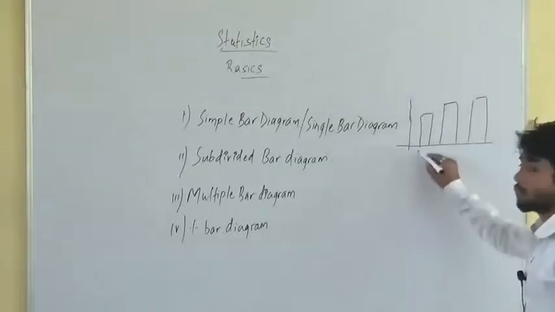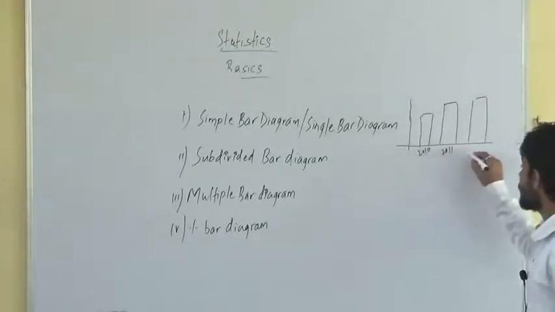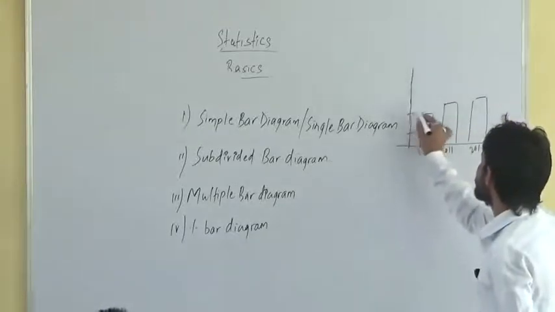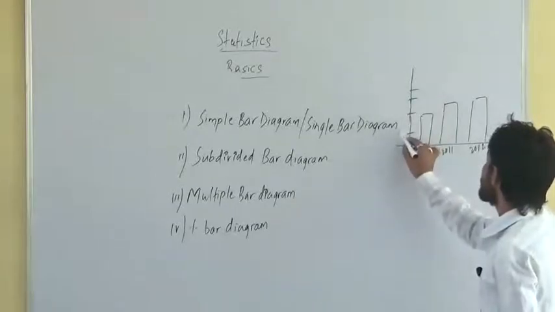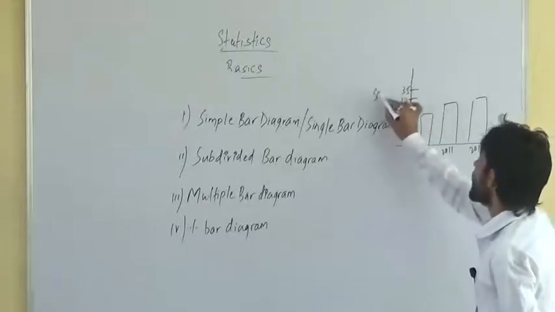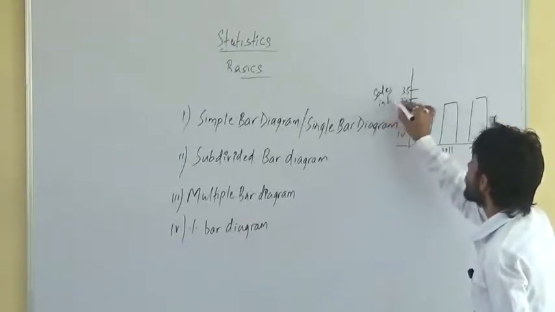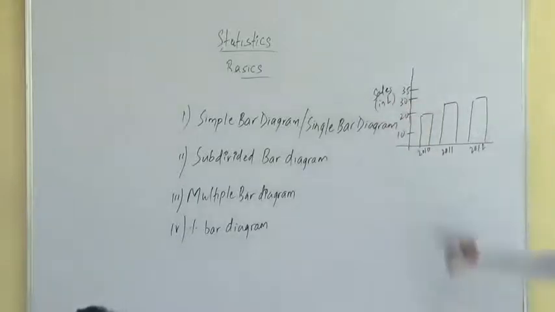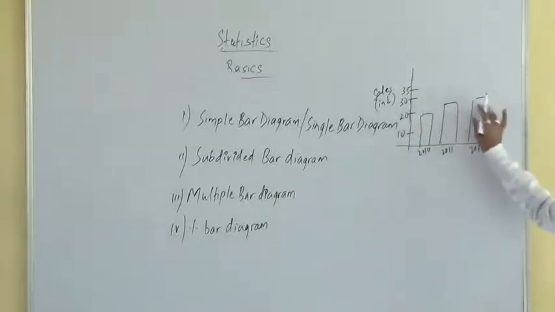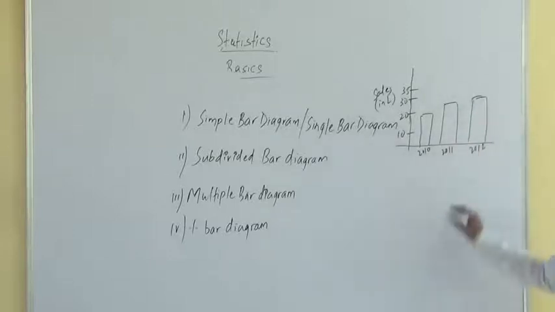Say this is 2010, 2011, 2012, and these are some data here: 10, 20, 30, 35. Say this is sales in lakhs. So in 2010 the sales were 20 lakhs. In 2011 the sales were 30 lakhs. In 2012 the sales were 35 lakhs. This is what a simple bar diagram is.